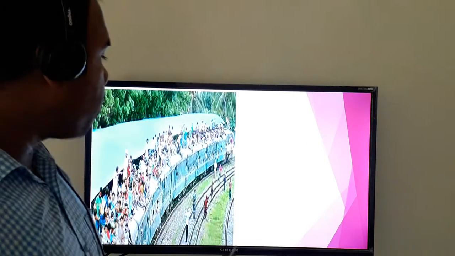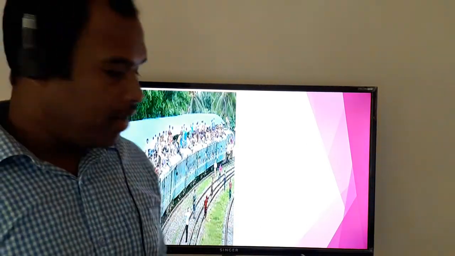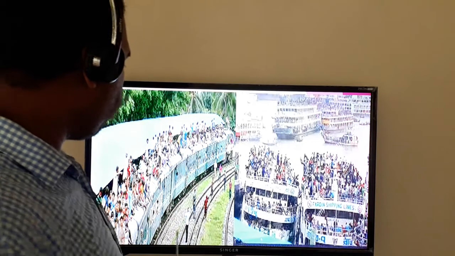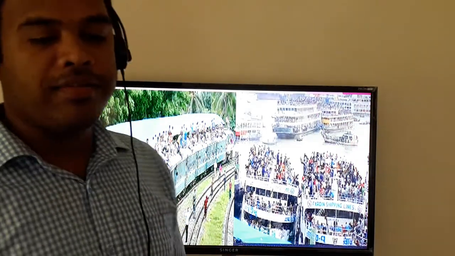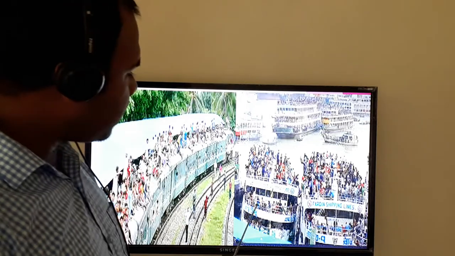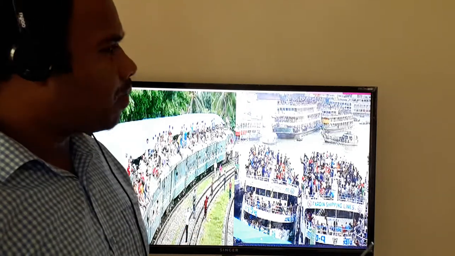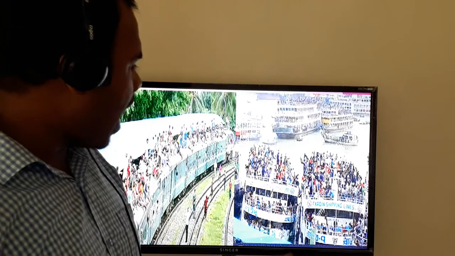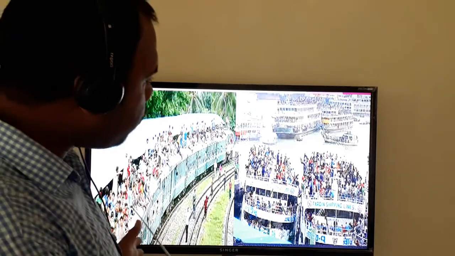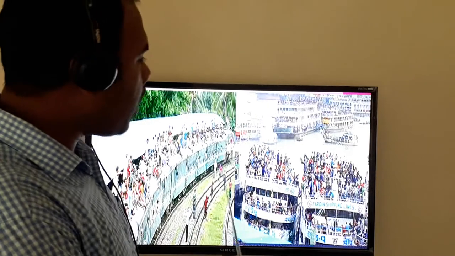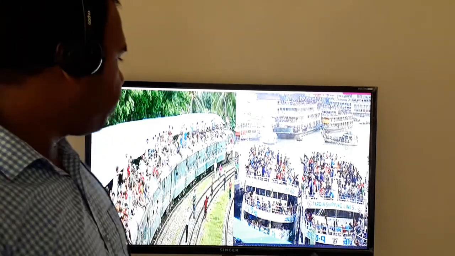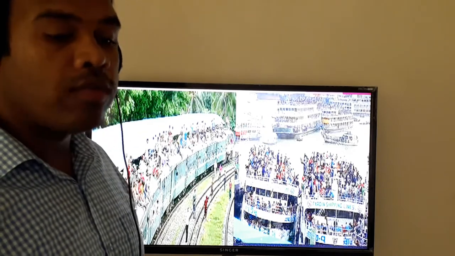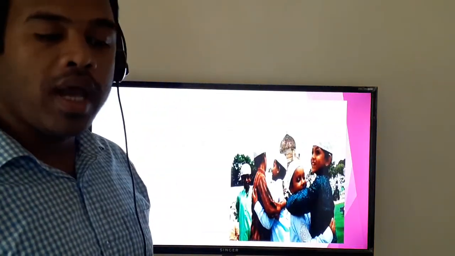Dear students, for that I would like to show you some more pictures. What do you see? You see that there is a picture, and what does this picture signify? This picture signifies the time of our vacations, basically Eid al-Fitr or Eid al-Adha, and you see that there is a huge crowd. People are in a hurry to go home. And it is all because of what? Because they feel something for their home.